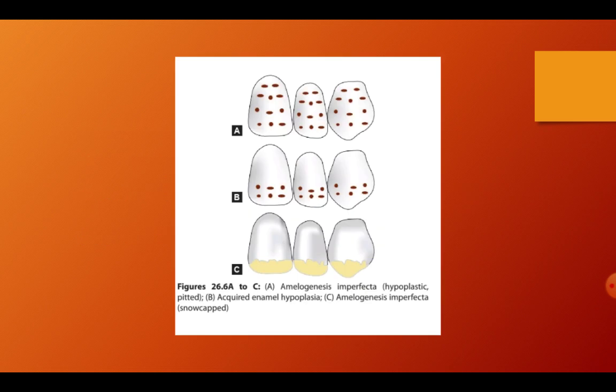This image shows amelogenesis imperfecta. The first diagram, A, shows amelogenesis imperfecta of the hypoplastic pitted type. Second shows acquired enamel hypoplasia, and the number C shows amelogenesis imperfecta where the appearance is of snow-capped enamel.